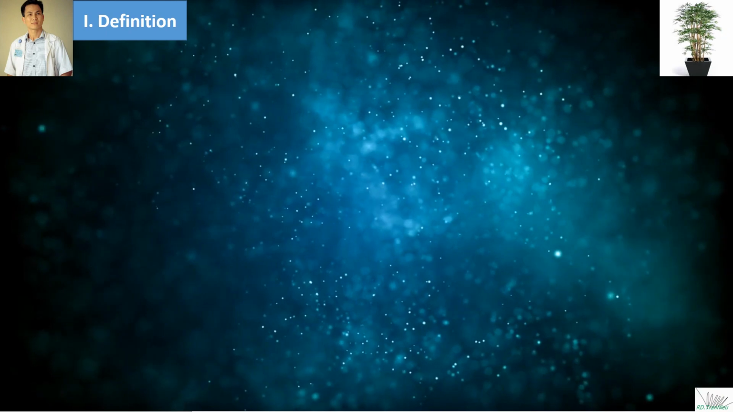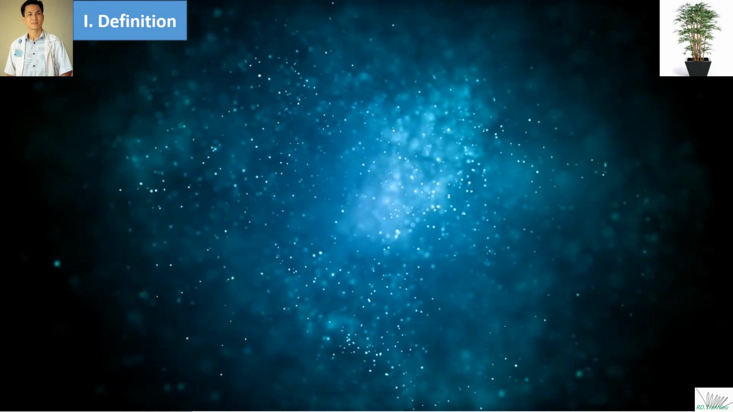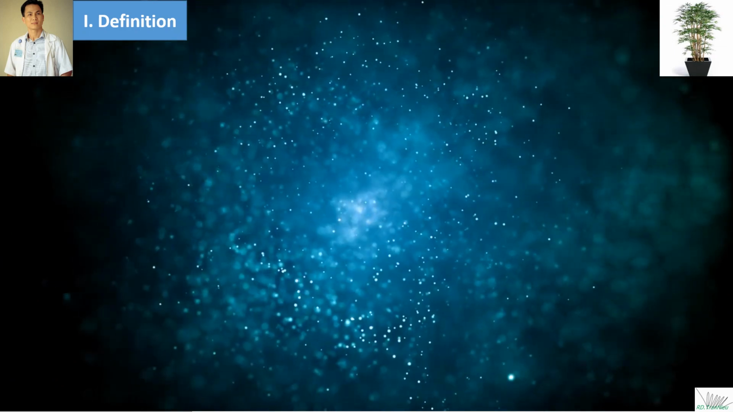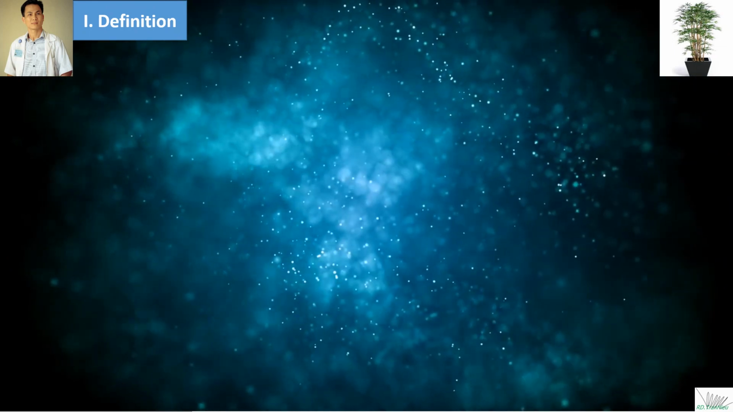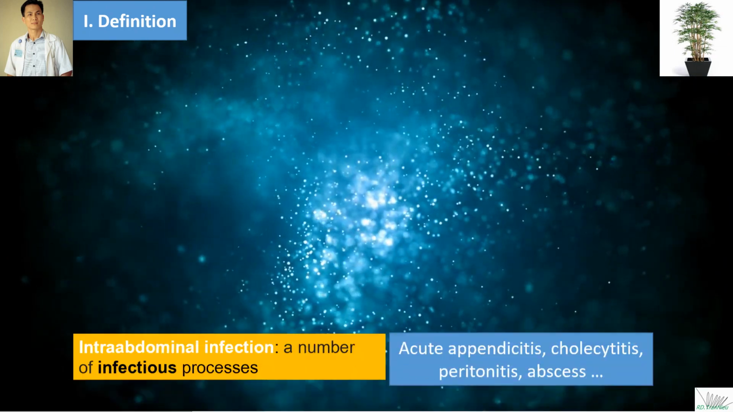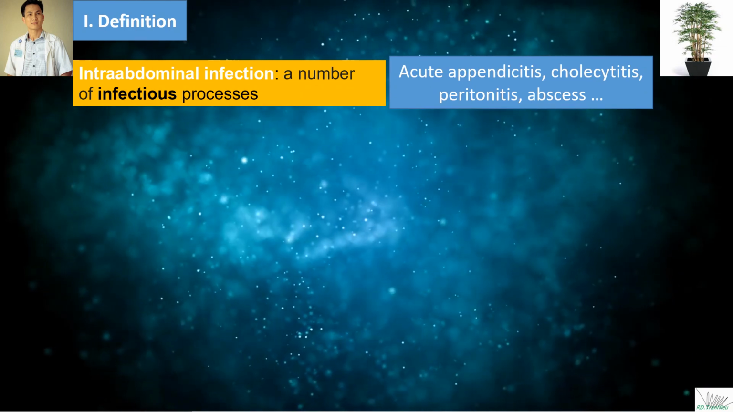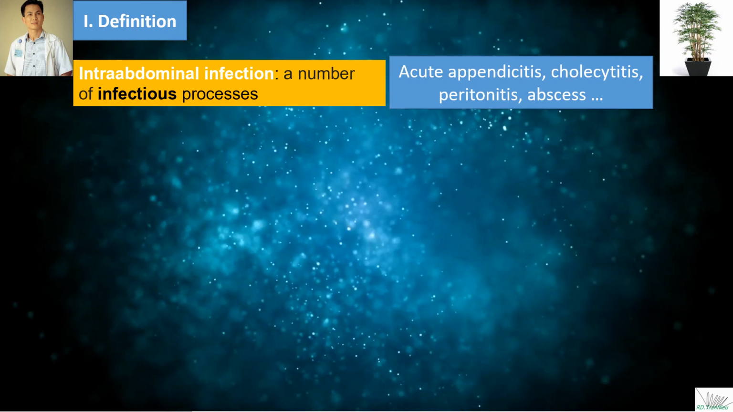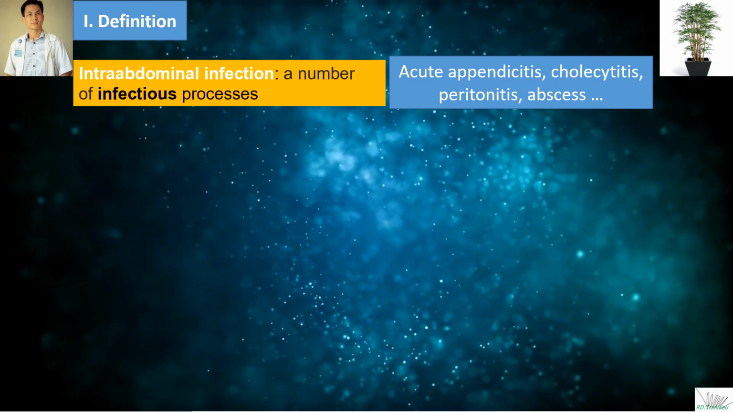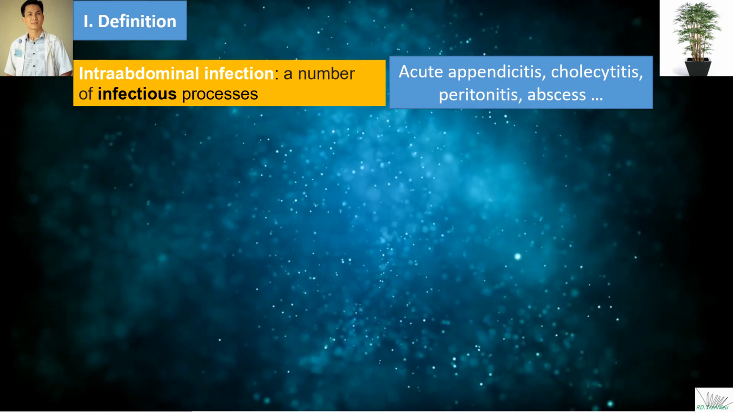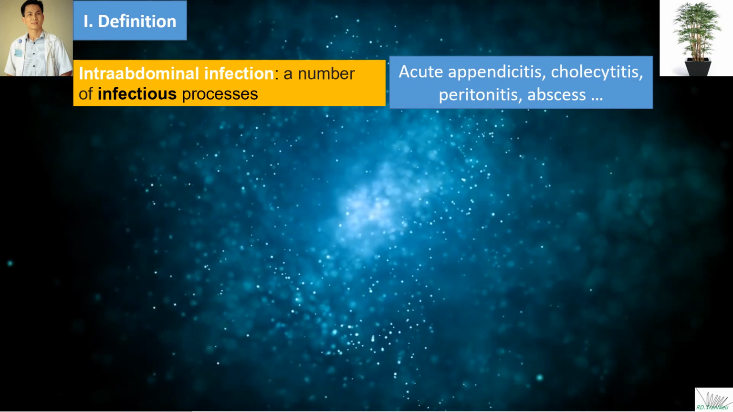First, there are several terms which are necessary to clarify because they are sometimes used indistinctly to define similar clinical stages. First, intra-abdominal infection. It is a broad term that encompasses a number of infectious processes, including peritonitis, diverticulitis, cholangitis, and pancreatitis.